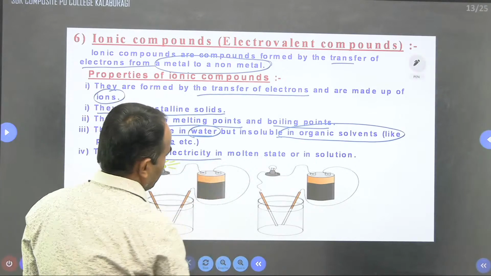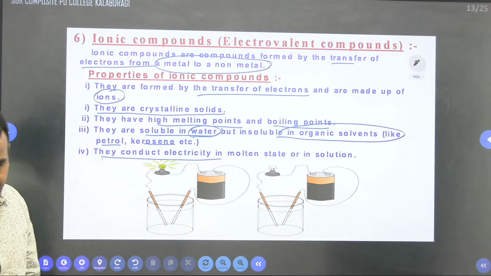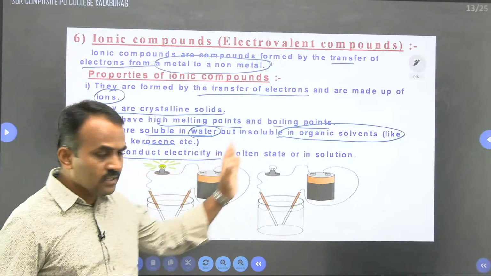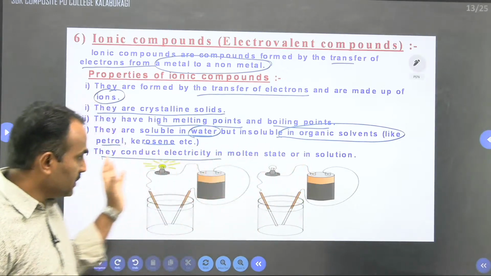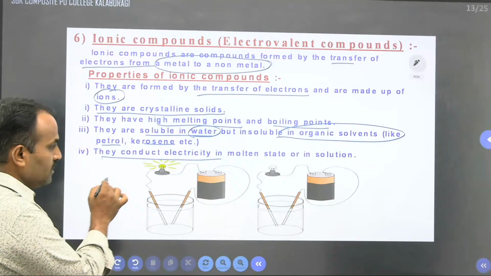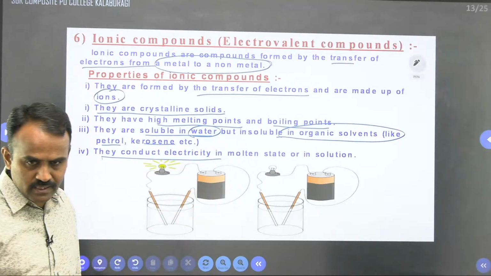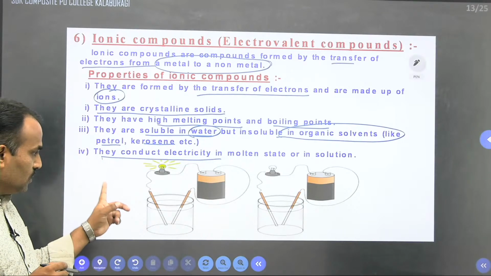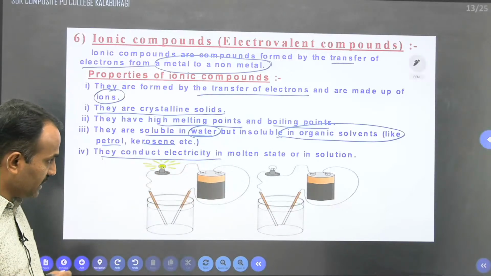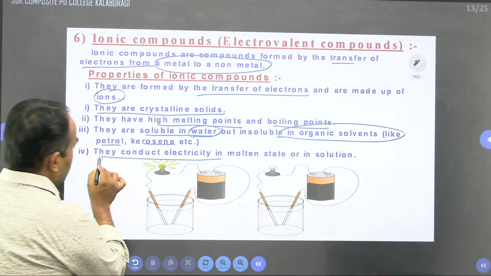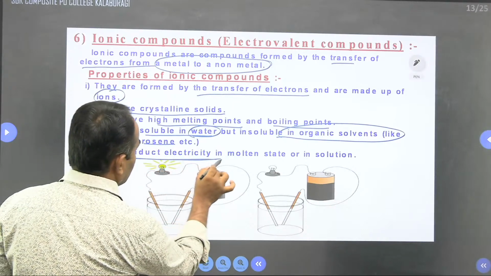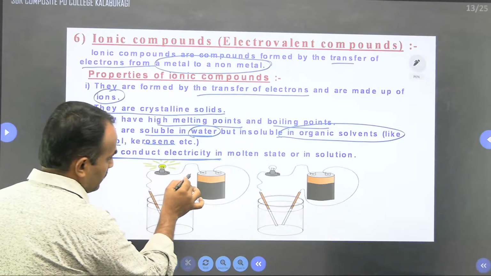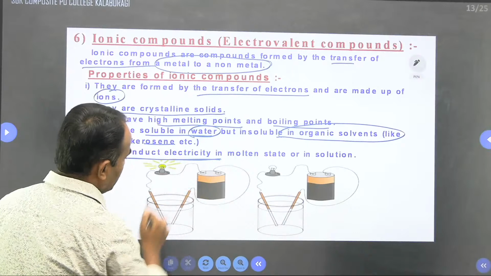They conduct electricity in aqueous solution and molten state. They will not conduct electricity in the solid state. Aqueous means solute plus solvent, where the solvent must be water. These ionic compounds are very bad conductors when they are in the solid form. They are good conductors when they are in solution form, and then they can conduct electricity.